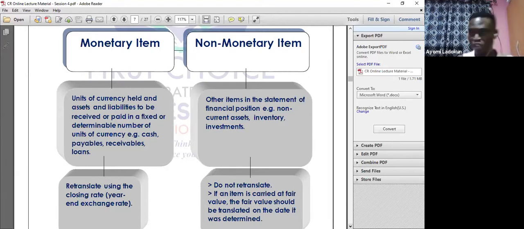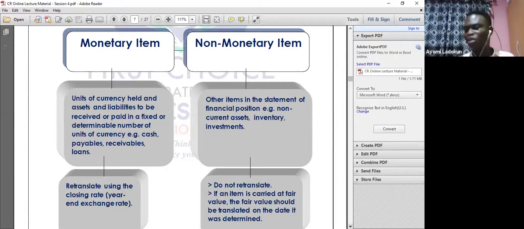So look at the example we did the other time. Let's assume that we entered into a transaction with a German supplier or a German customer on May 20, 2019, and the German party did not pay us by the end of the year. That money we are receiving is a receivable, so it is a monetary item. So at the end of the year, when I'm preparing my balance sheet, I must retranslate it using the closing exchange rate or the year-end exchange rate.